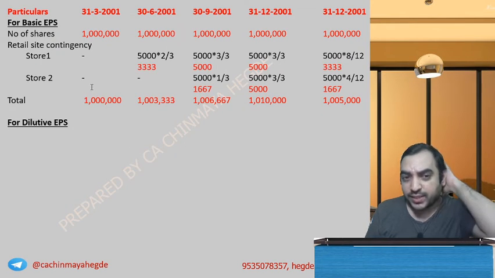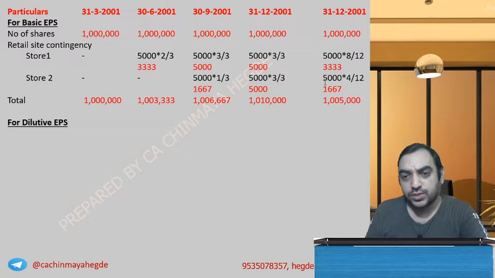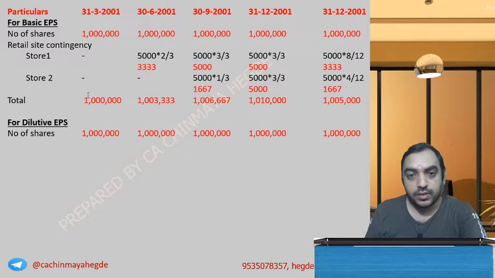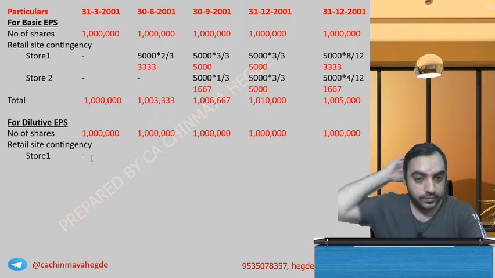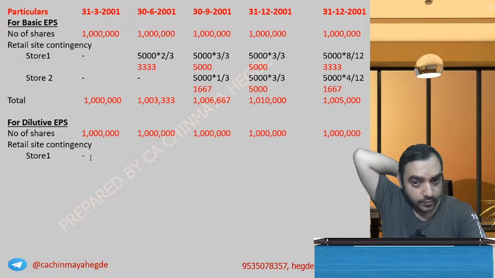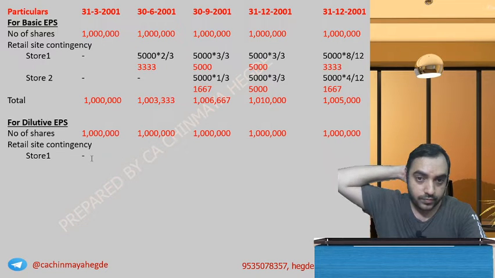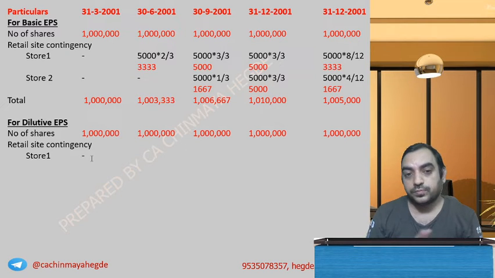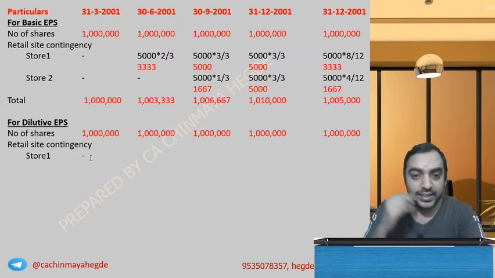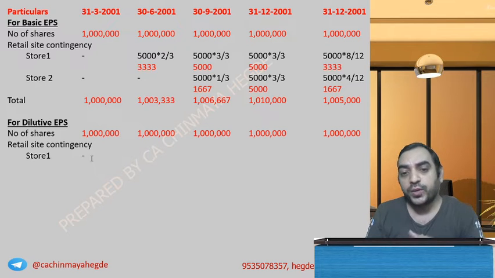This number of shares remains the same only, that doesn't change. Retail side contingency, store 1. For the first one, nothing. Now, how much are we going to take it here?